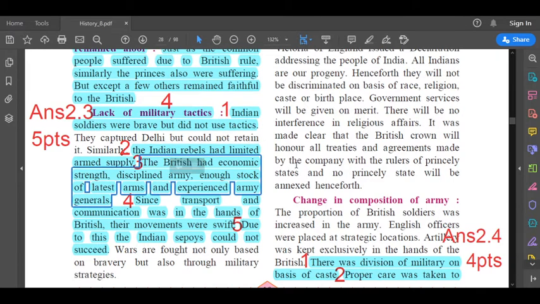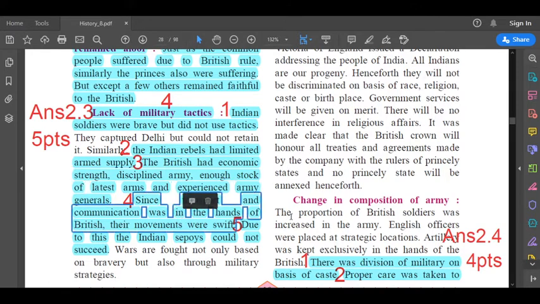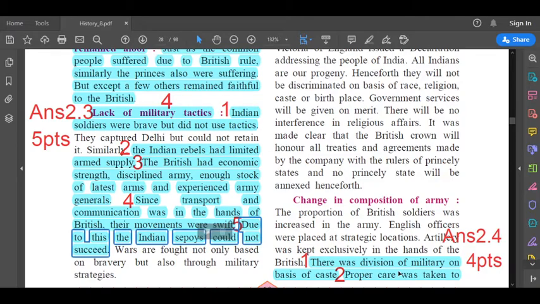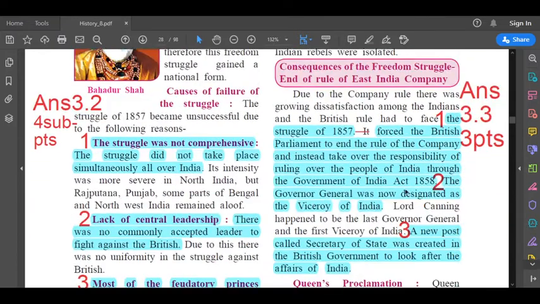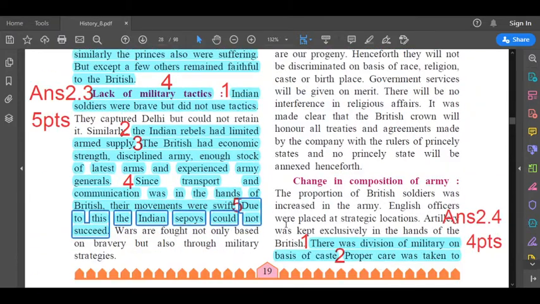Third, the British had economic strength, a disciplined army, enough stock of latest arms and experienced army generals. Then fourth point, since transport and communication was in the hands of the British, their movements were swift. Fifth and the last point, due to this, the Indian sepoys could not succeed.